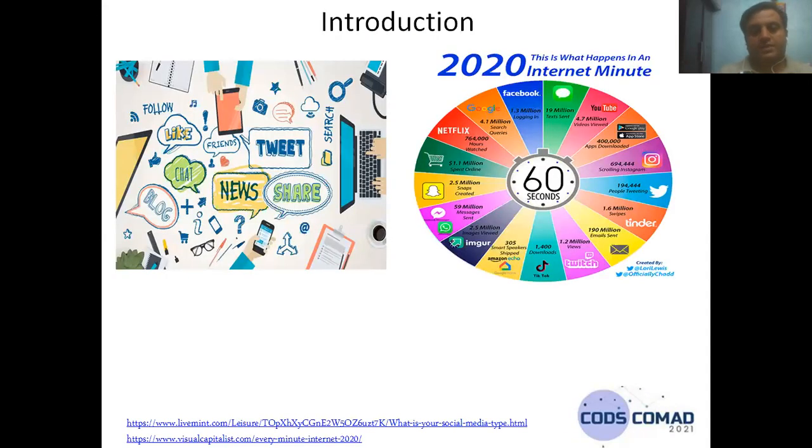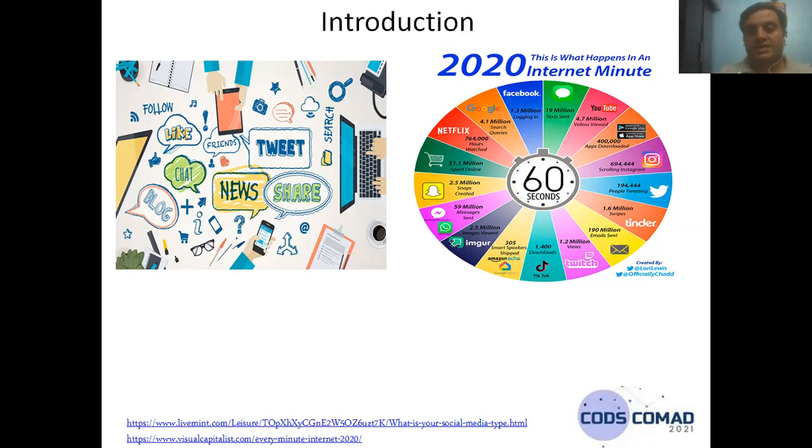As we know, in the current social media era, every person is using a social media account. And now we are sharing data with each other at a very rapid rate without knowing the authenticity and accuracy of this data. The right figure shows a 2020 internet minute, what happens in 60 seconds.